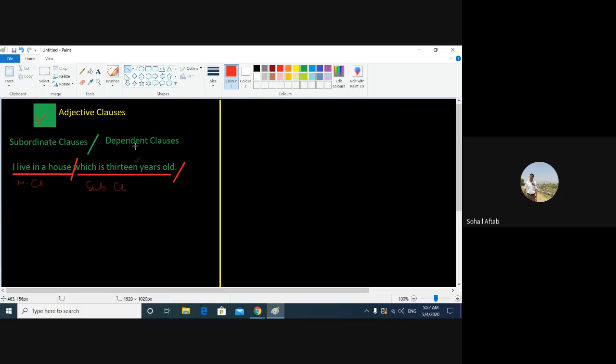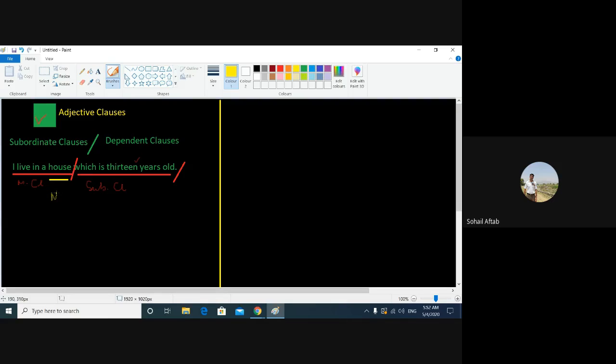But how can you identify that this is an adjective clause? I will re-underline the word house, and you know well that house is a noun.